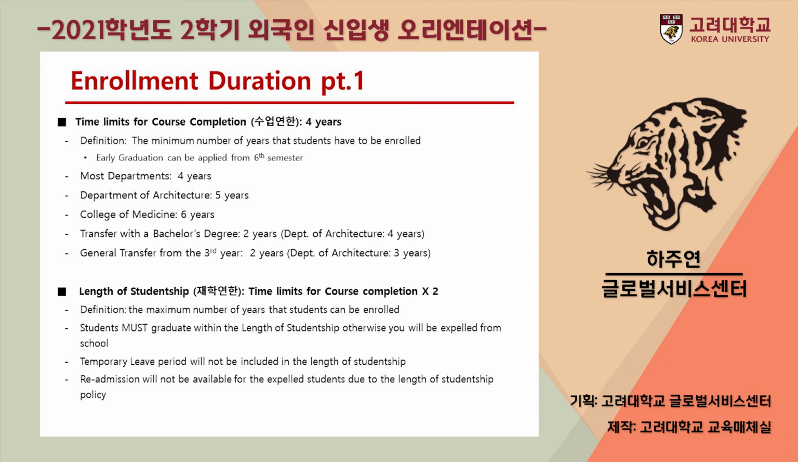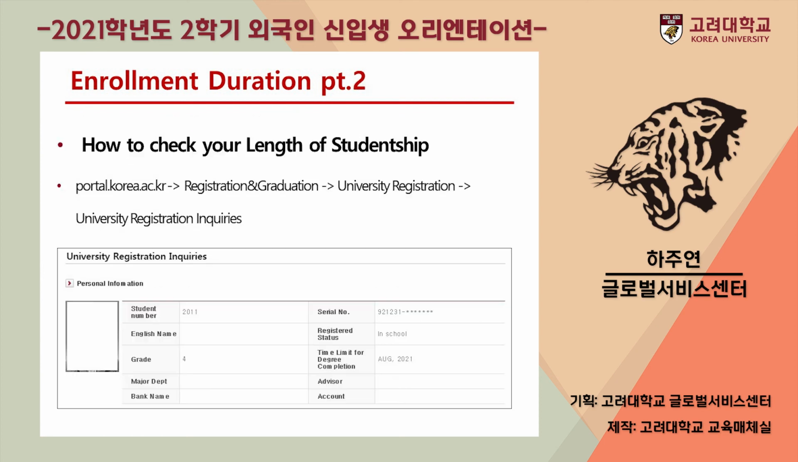Please make sure you're aware of the enrollment duration while you're enrolled at Korea University. Time limits for course completion means the minimum years you're required to study to get a bachelor's at KU. However, you have the length of studentship, which means the maximum years you are able to be enrolled at KU. It is usually double your time limits for course completion. For example, if your time limit for course completion is 4 years, length of studentship will be 8 years. Please be reminded that students must graduate before this period ends. To check your length of studentship, please log on to the portal and follow the directions shown on the slide.